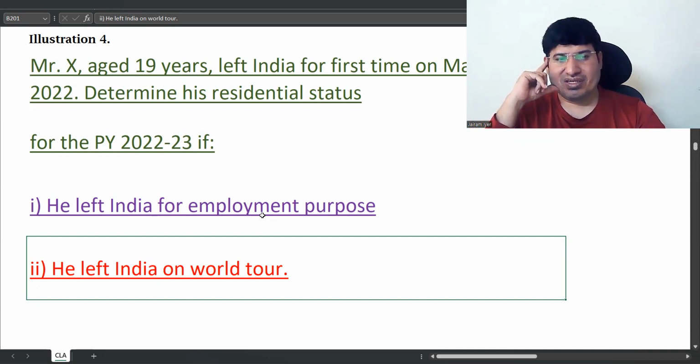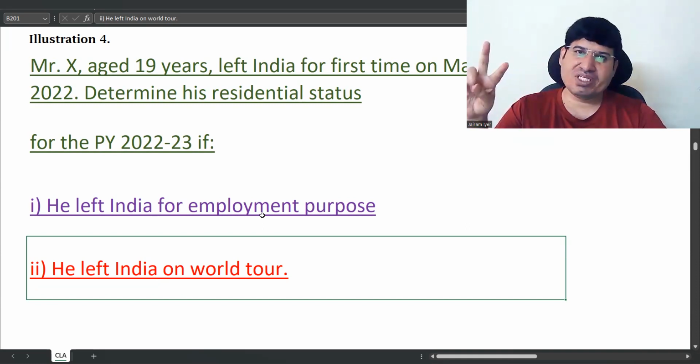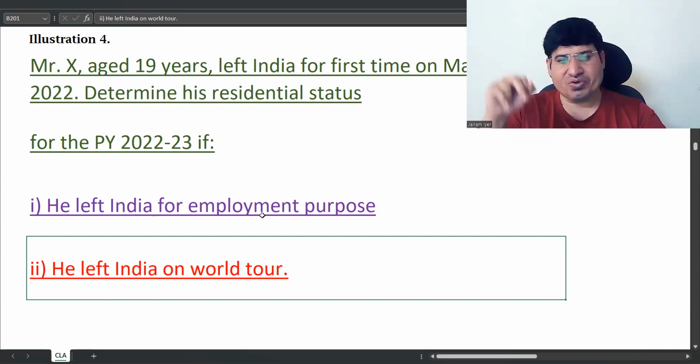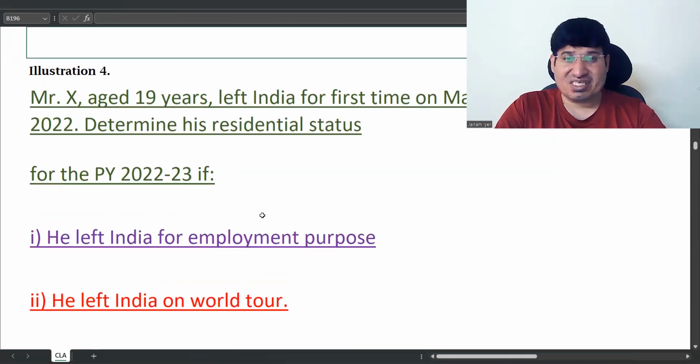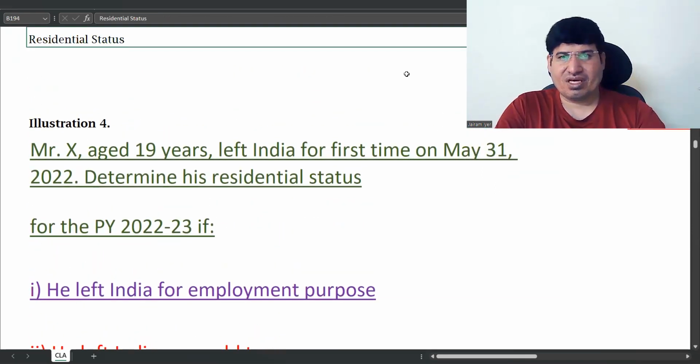Okay. So that's why there is no exception. So both basic conditions are applicable. Second basic condition, 60 days and 365 days that you can use. Okay. So 60 days in the previous year is fine. And he left India for the first time, they are saying.